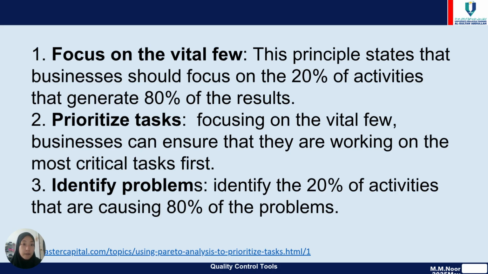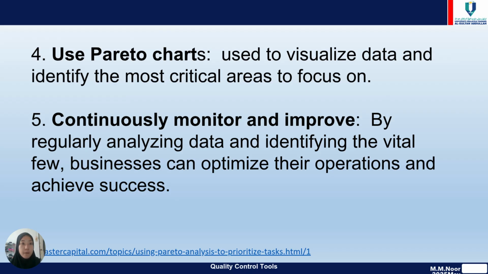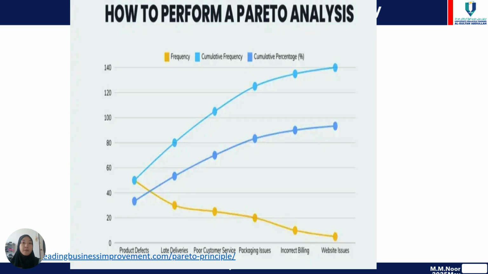And the third, identify problems, which is we can identify the 20% of activities that are causing 80% of the problems. So for number four, use a Pareto chart, used to visualize data and identify the most critical areas to focus on. And number five, continuously monitor and improve. By regularly analyzing data and identifying the vital few, a business can optimize its operation and achieve success.